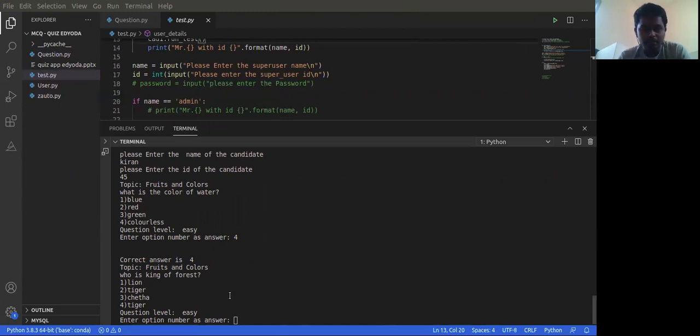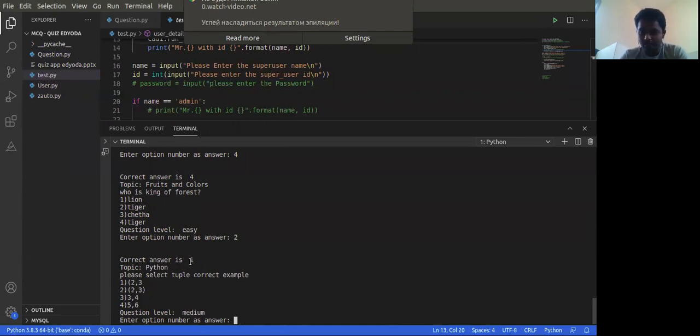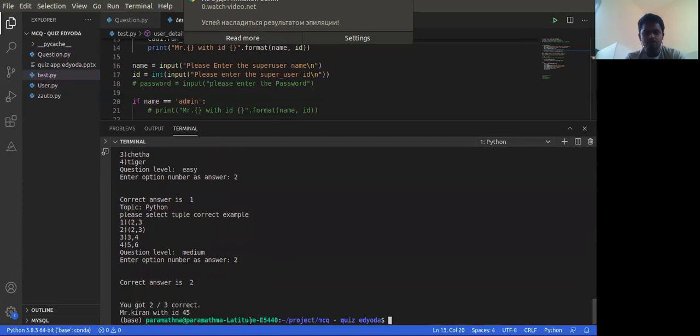Let's say for the second question, who is the king of the forest? Let's say 2. We're providing tiger, but the correct answer is 1, and we have provided 2. Here it is showing the results as well as our option and what the correct answer is. Here we'll be providing the correct answer, that is, 2 and 2.